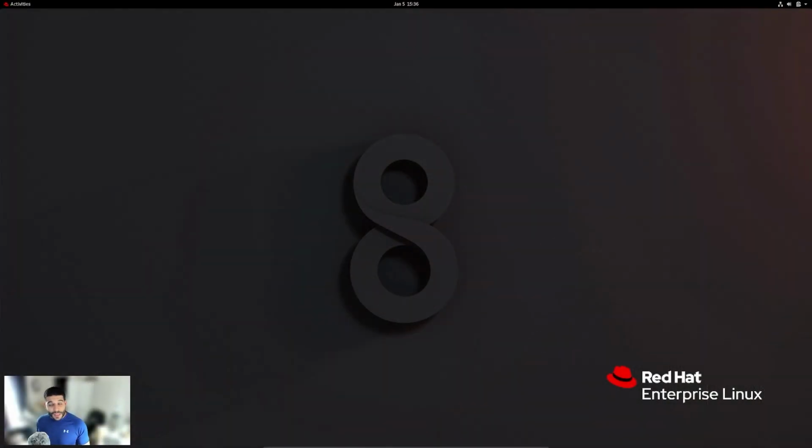Hey everyone, welcome back to my desktop. And as you can see here, we have Red Hat Enterprise Linux, specifically RHEL 8. And by this point, you should be well along into your Linux journey. And if you haven't gotten up to this point, meaning you don't know what a terminal is, because we're going to go into that in a second, or you don't know how to get access to a copy of RHEL 8, there's going to be a link to my playlist that will talk about how to get you all the way up to this point.